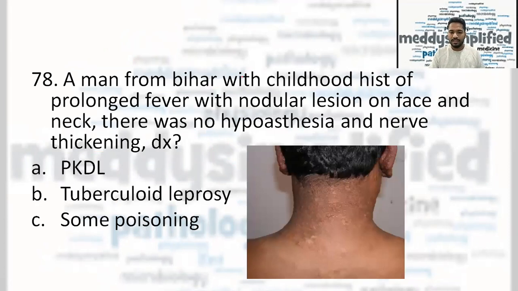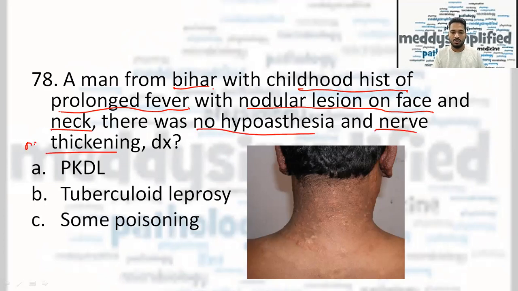Now, a man from Bihar with a childhood history of prolonged fever, with nodular lesion on face and neck, and there was no hypoesthesia and no nerve thickening. No hypoesthesia, no nerve thickening. Diagnosis was asked. A similar kind of image was given, not the exact image. The correct answer here was post Kala-Azar dermal leishmaniasis.